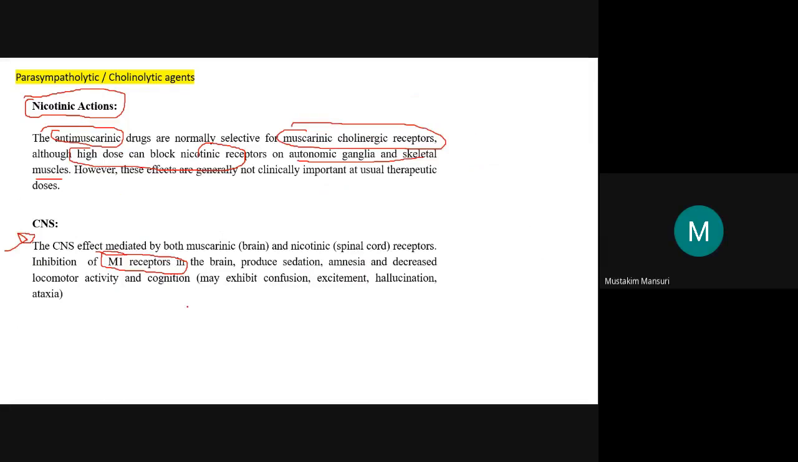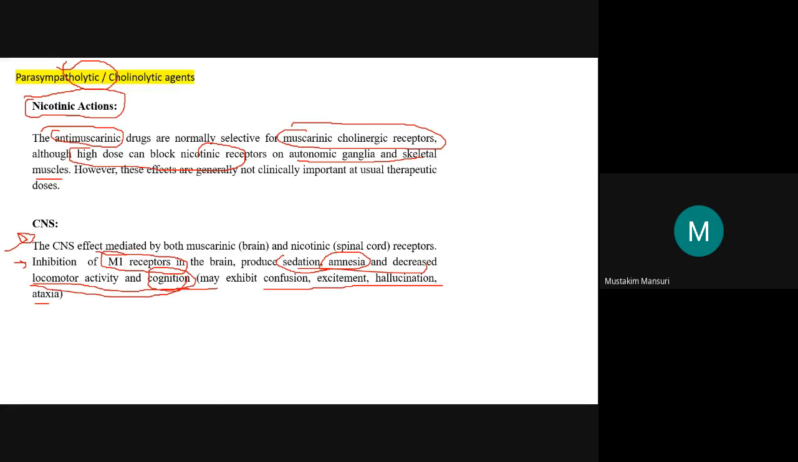So here we are inhibiting this M1 receptor in the brain, which will produce sedation as well as amnesia, and decrease the locomotor activity and cognition. The process that was beneficial there, this parasympatholytic will do the opposite effect, so we will have a decrease in cognition. That is why it results in confusion, excitement, hallucination, ataxia. These are add-on effects. The major effects are locomotor, cognitive, sedation, amnesia.